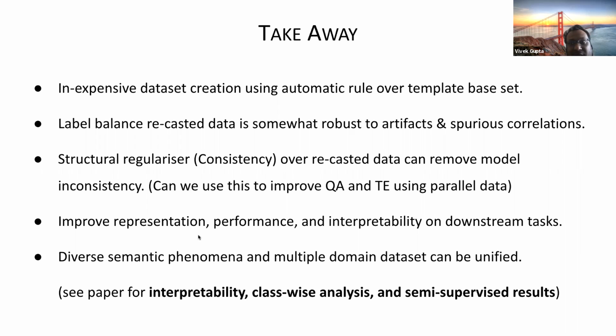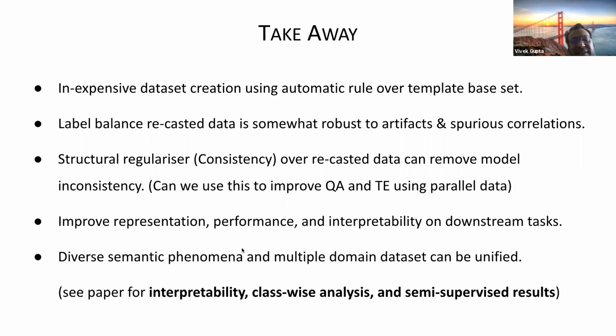Also, it's good because it can improve representation, performance, and interpretability. Because I now have an intermediate textual entailment label, we can find why the initial model was getting something right and now it's not, by looking at the textual entailment label in between, which is a side result you get apart from the original thing.